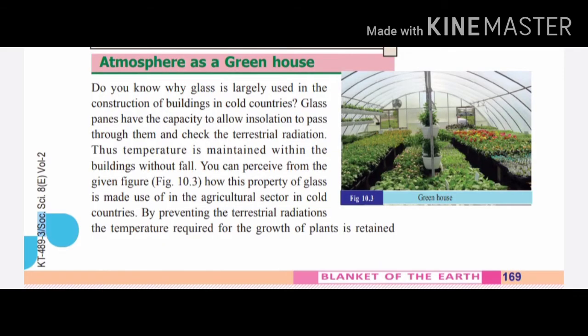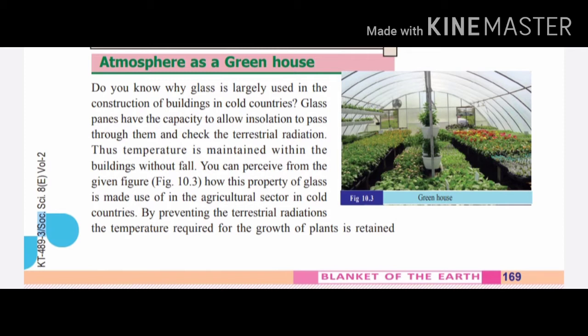Name of the chapter: Blanket of the Earth. Do you know why glass is largely used in the construction of buildings in cold countries? Glass panes have the capacity to allow insolation to pass through them and check the terrestrial radiation. Thus, temperature is maintained within the buildings without fall.